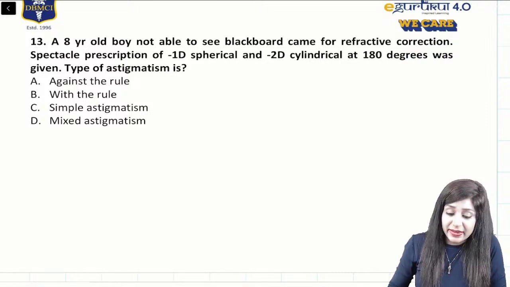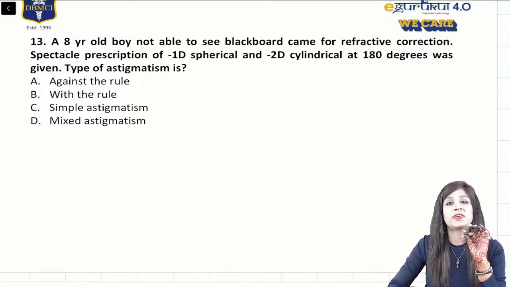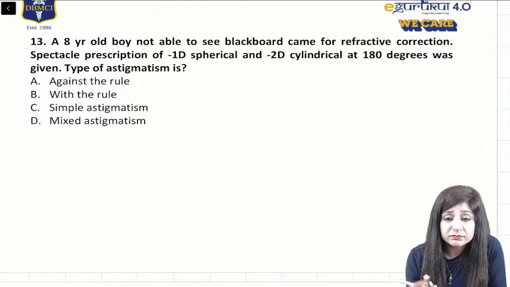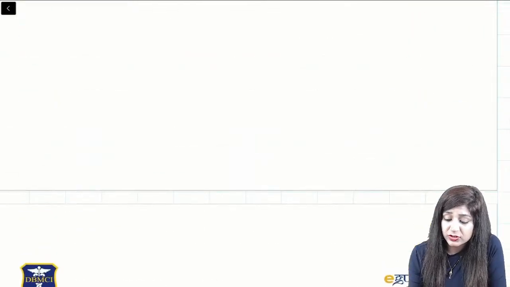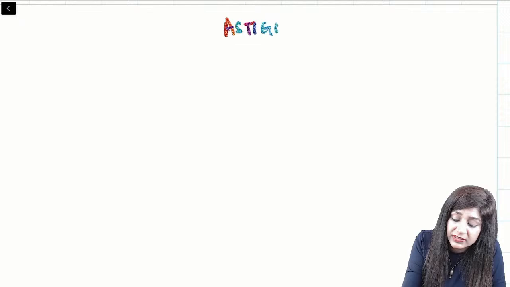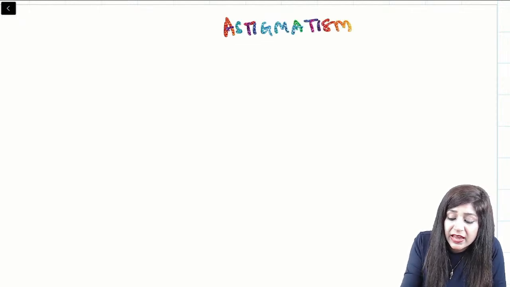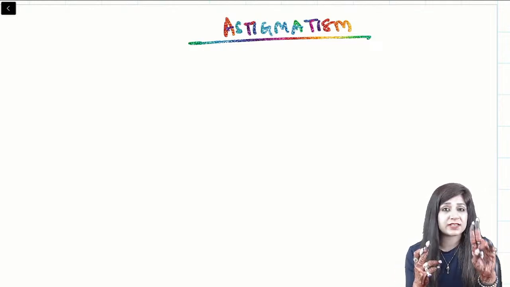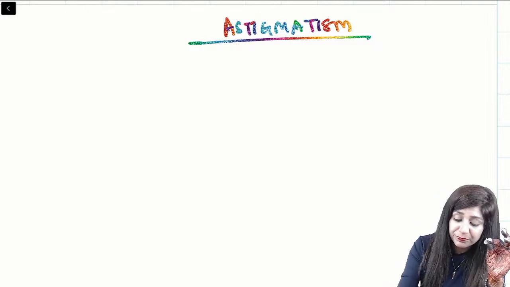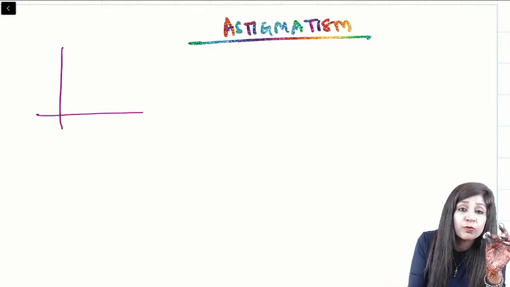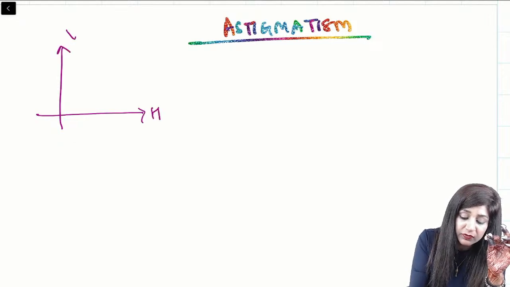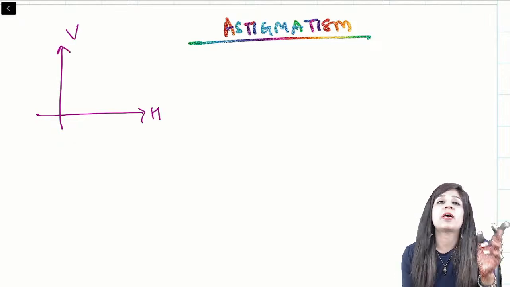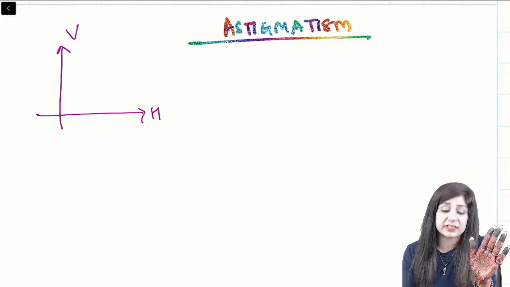Now comes this one, again an important one, how to solve the questions related to the astigmatism. Now, before we actually go to the astigmatism question, I would like to give you a brief about astigmatism. What is astigmatism? Whenever my patient is having the uneven refractive surface, there are two, one is the cornea and one is the lens. So if any of the surface is uneven, then the refractive power in the two meridians, one is horizontal and one is vertical, will always be different. So when we have different powers in the different meridians, that is called as astigmatism.